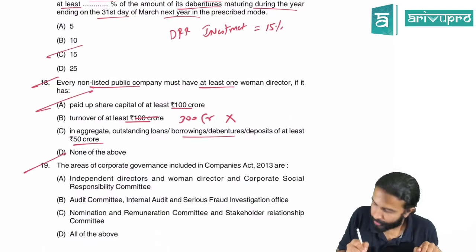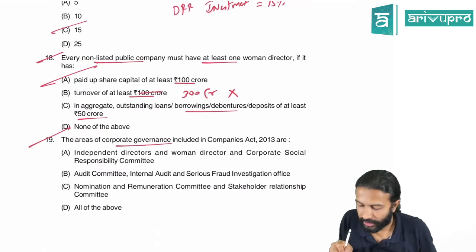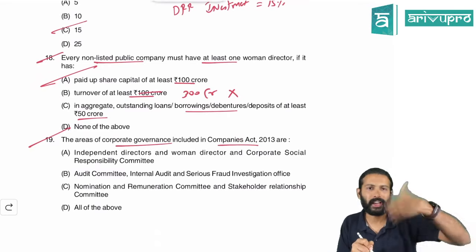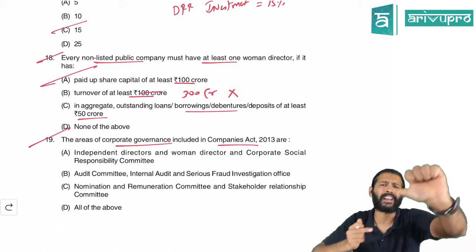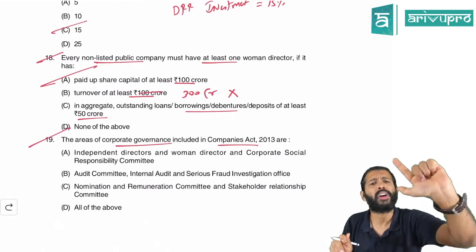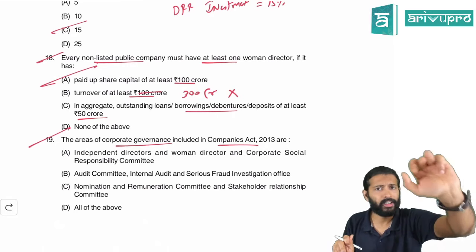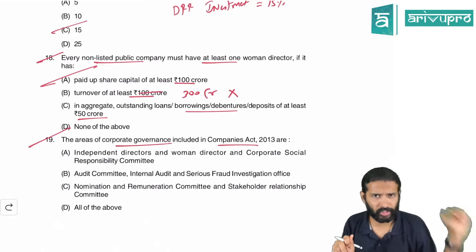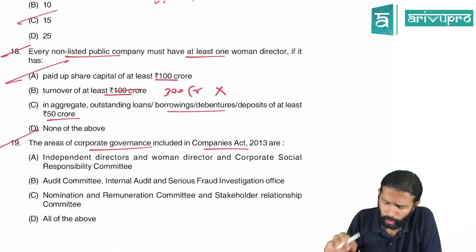Done. Next, 19th. The areas of corporate governance include in Companies Act what? As per corporate governance, you did a series of reforms, no? Independent director, woman director, audit committee you appointed, serious fraud investigation you appointed. Like this, you did many things, no? In that, they are asking you, as per corporate governance, what and all did you do?